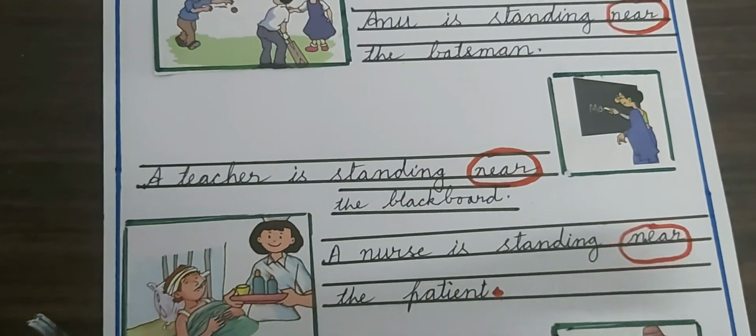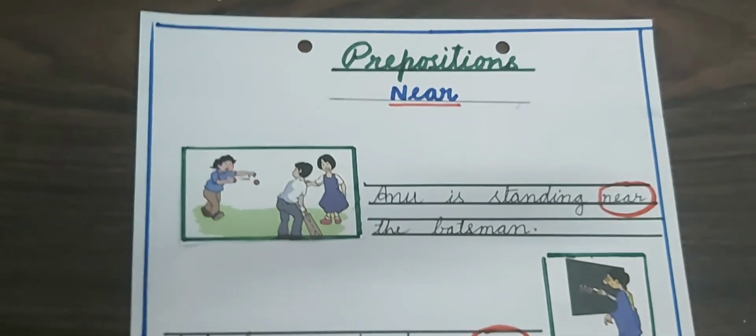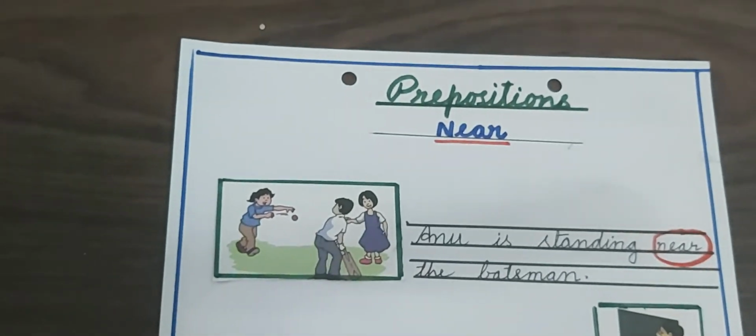Okay children, we have done today three prepositions: in, on and near. We will continue this and we will learn more prepositions in the next class.